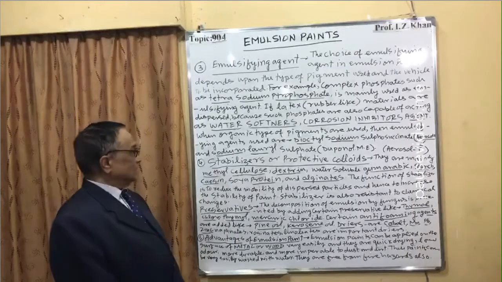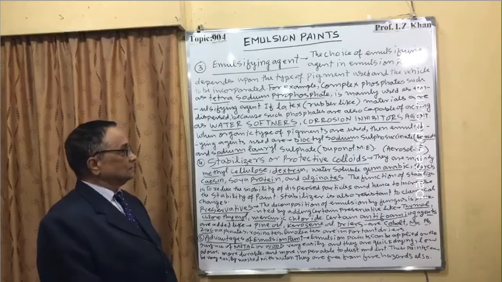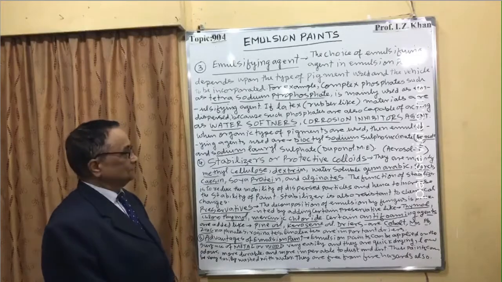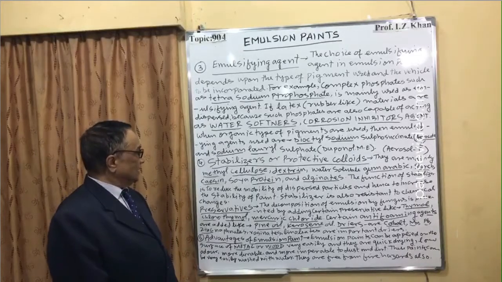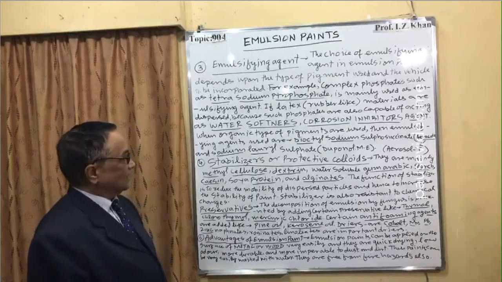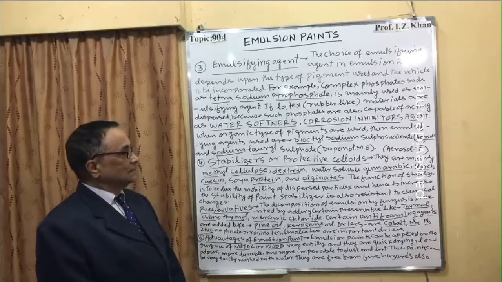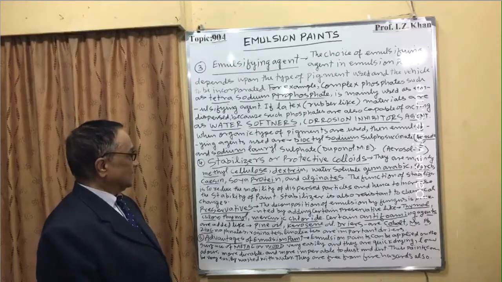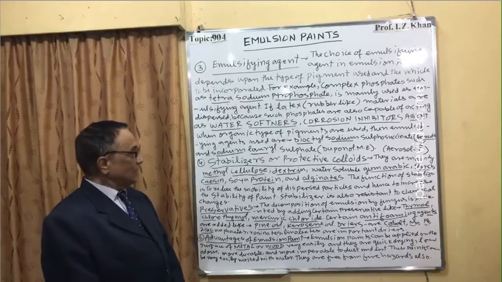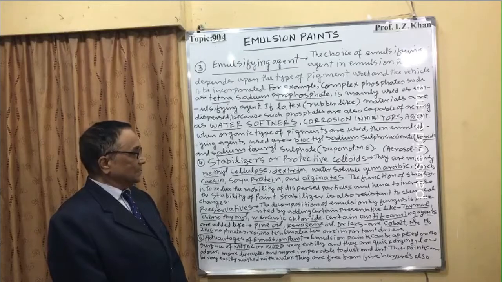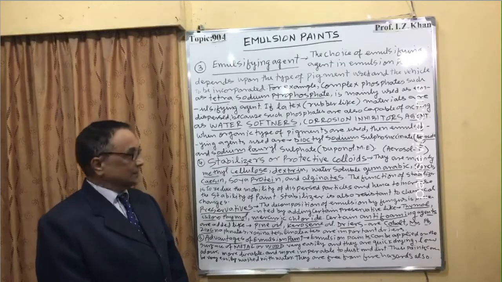Number 4, stabilizers, or we call them protective colloids. They are mainly methyl cellulose, dextrin, water soluble gum arabic, starch, casein, soya protein, and alginates.